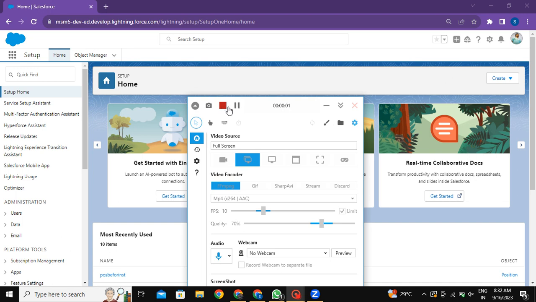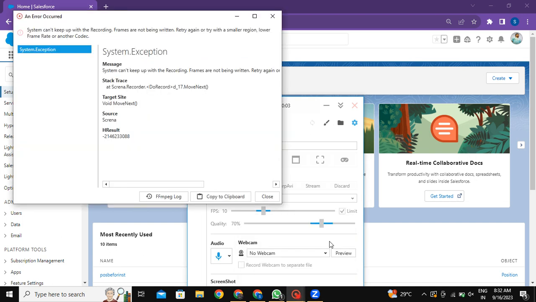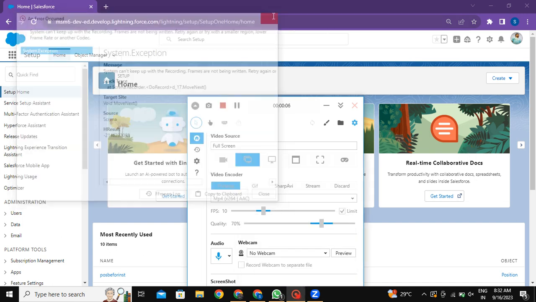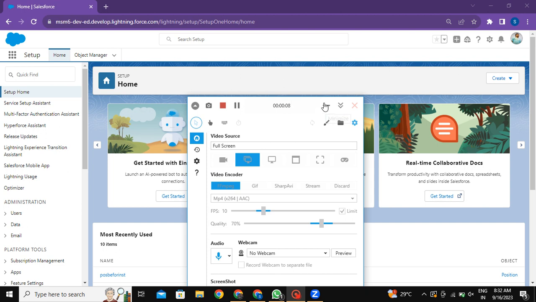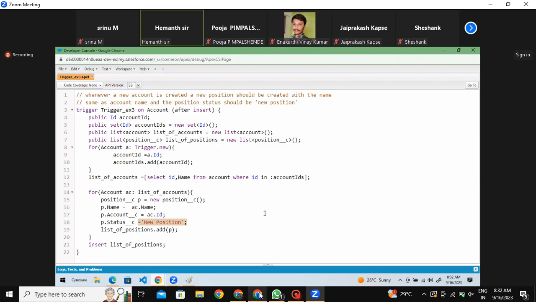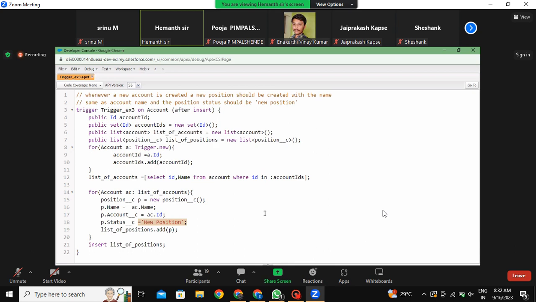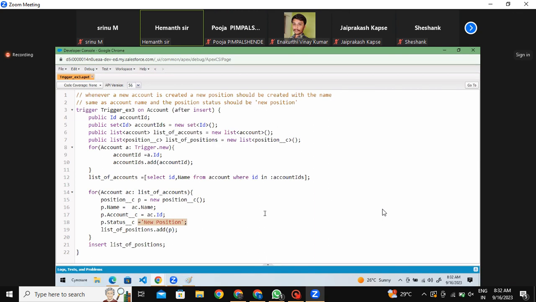Workflow, flow, process builder, whatever it is there, deactivate everything. In real time, will we do this? No, no. Scenario in a valid way so that one will not impact the other. Here we are doing trial and error. Here we are trying to learn. So that's why one thing,